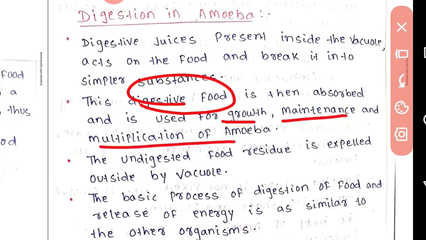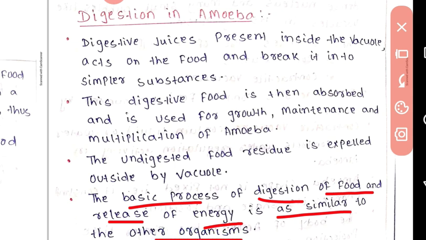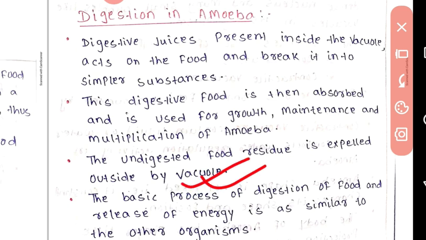The undigested food residue is expelled outside by the vacuole. The basic process of digestion of food and release of energy is similar to other organisms.